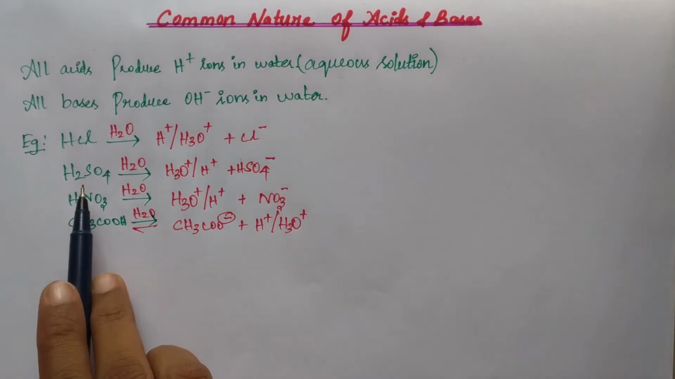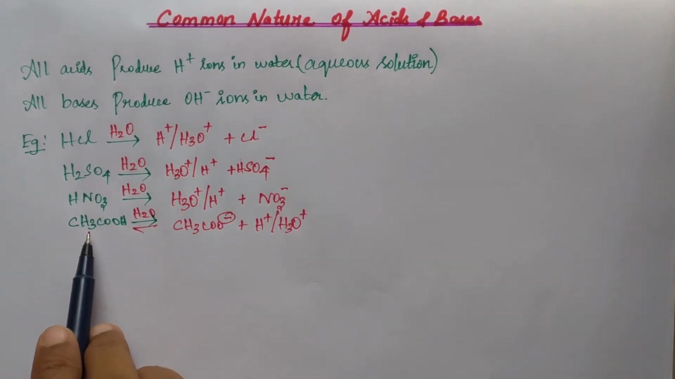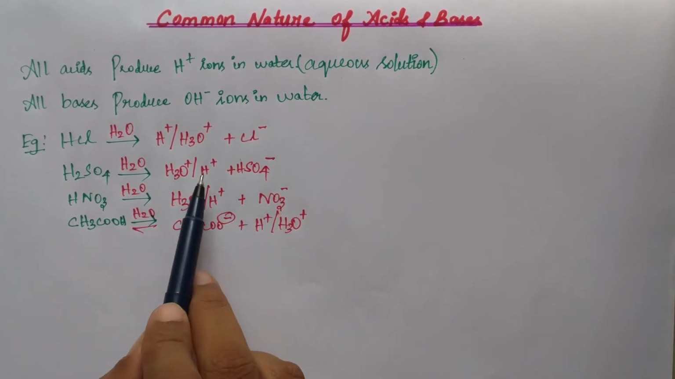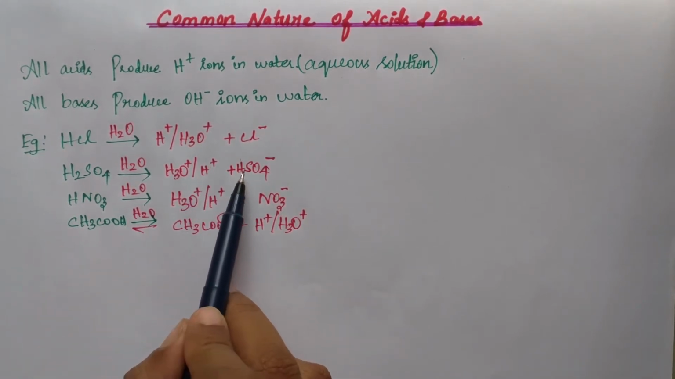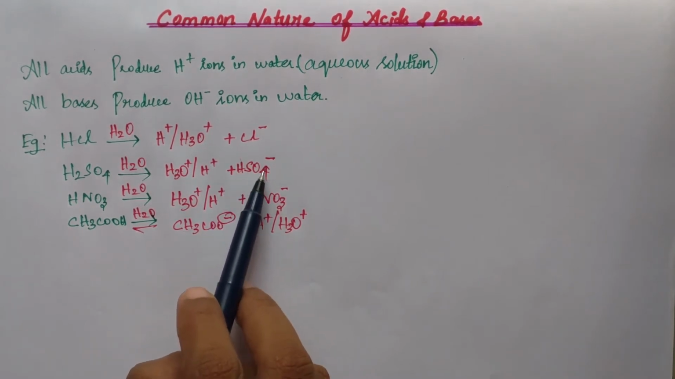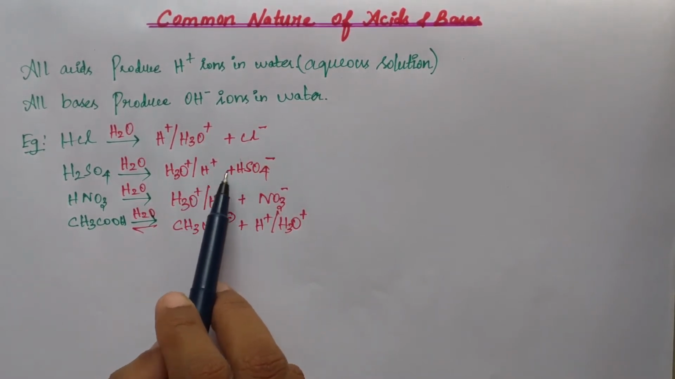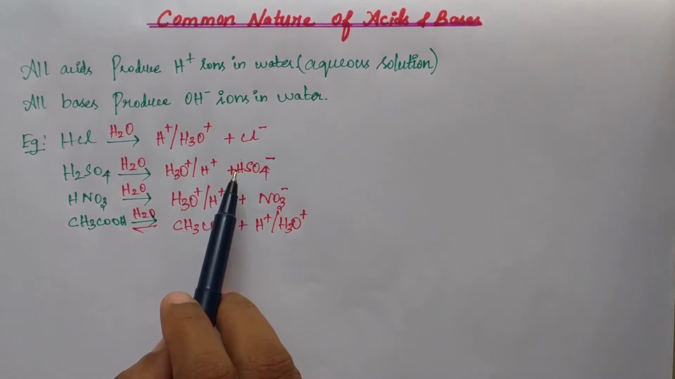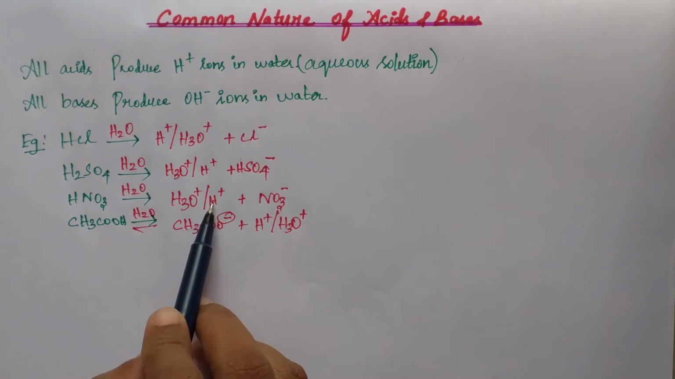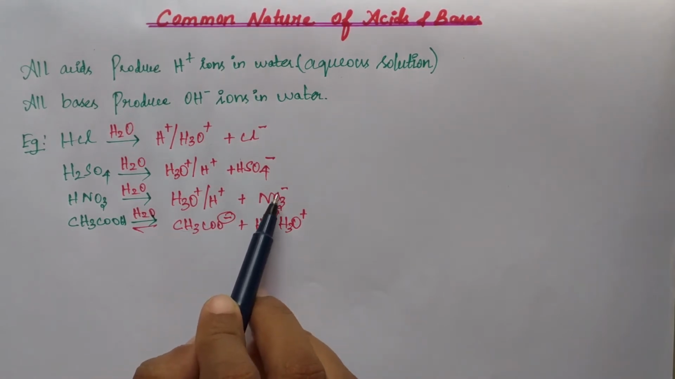See here, sulfuric acid and nitric acid are strong acids. Sulfuric acid produces H plus ions and bisulfate ion, HSO4 minus. After that it splits into H plus and SO4 2 minus. So totally sulfuric acid gives 2 H plus ions. And nitric acid gives H plus and nitrate ion NO3 minus.